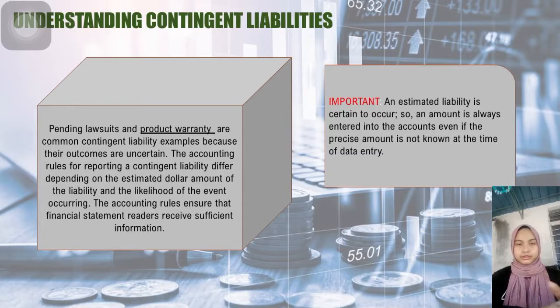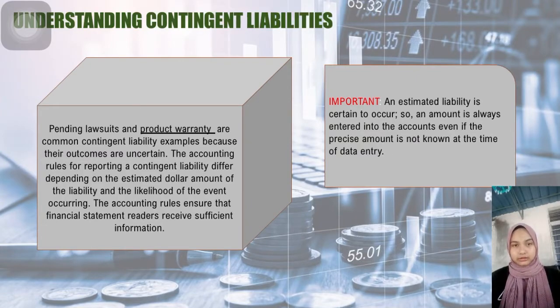So let's continue with understanding contingent liabilities. Pending lawsuits and product warranties are common contingent liability examples because their outcomes are uncertain. The accounting rules for reporting a contingent liability differ depending on the estimated dollar amount of the liability and the likelihood of the event occurring.